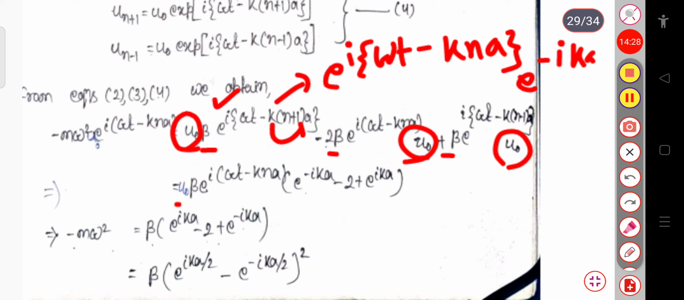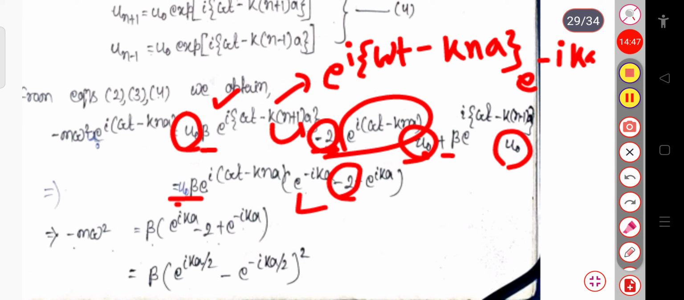So in the first term, the remaining term will be exponential minus ik, and similarly in the second term, this is exponential i omega t minus kna taken common, and also the beta term and u naught term are taken common, so the only term remaining is minus 2. Again, in the third term, if I take common exponential i omega t minus kna, then this will be minus into minus 1, which is plus 1, so here this will be exponential ik into a. Beta and u naught are also taken common, so the remaining term will be exponential ik.